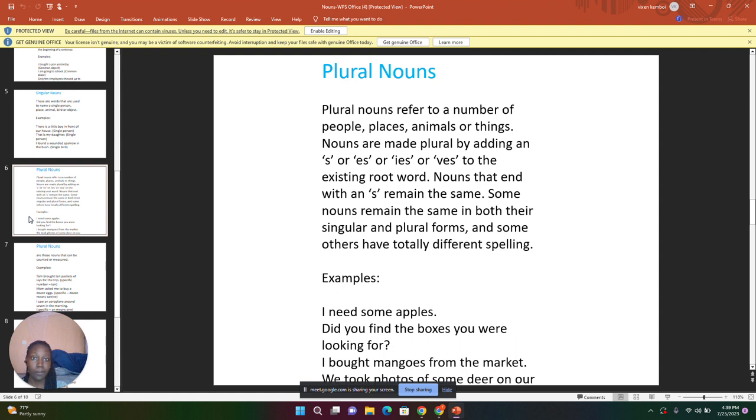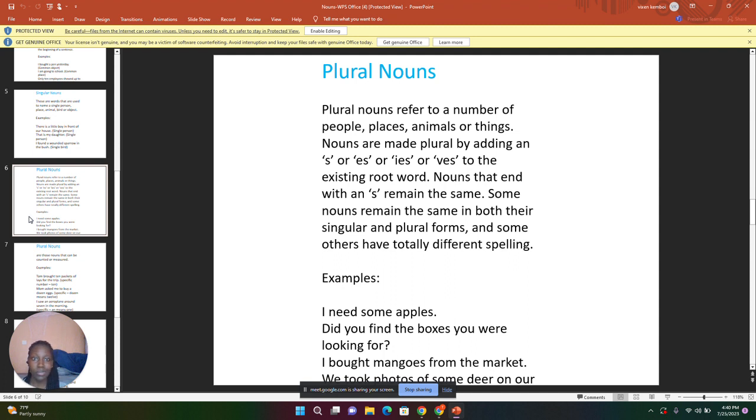We are told that plural nouns refer to a number of people, places, animals, or things. And we are told that when making their plural, some nouns are added s or es or ies and ves. Furthermore, we are told that nouns that end with an s remain the same.